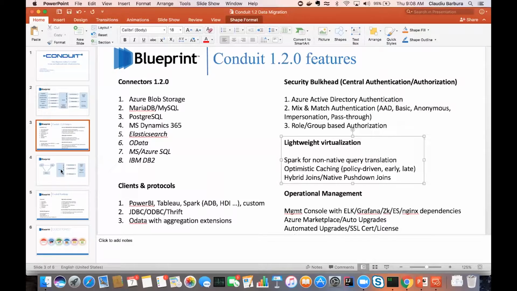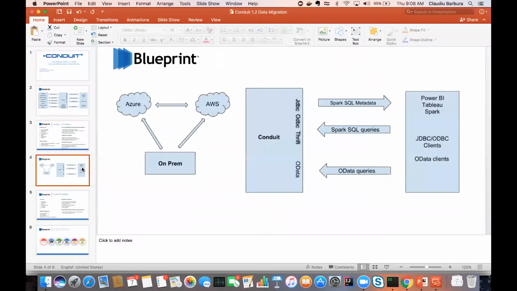So now, how could Conduit actually help in a data migration scenario? I'll give you a quick example. Imagine you have data on premise, and I just pick one database. It's a PostgreSQL database on premise, and for example, there's also data in some blob storage, Azure Blob Storage, in Parquet format, because the data engineering team has built some data pipelines, and they push that data into Parquet or JSON format or CSV for that matter in blob storage, right?